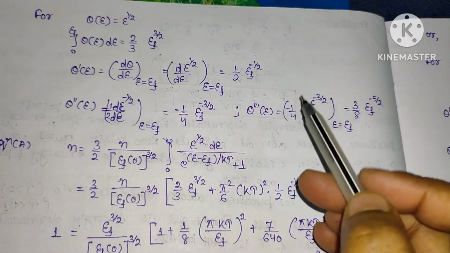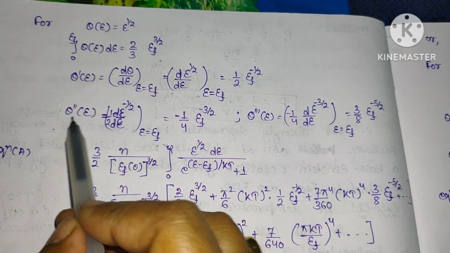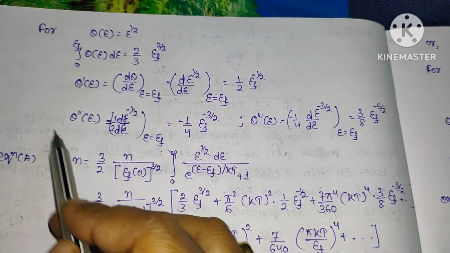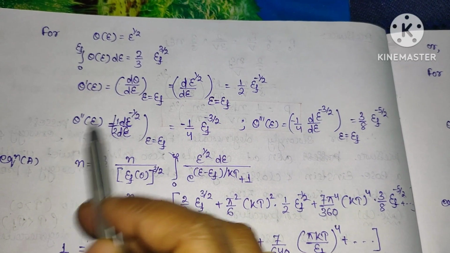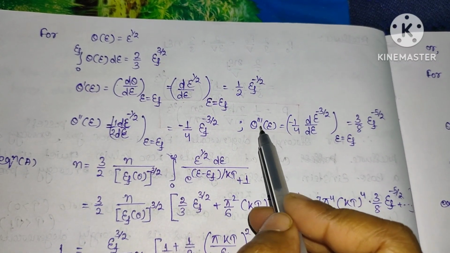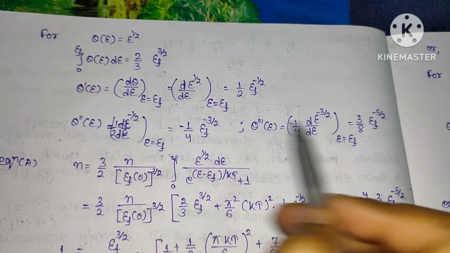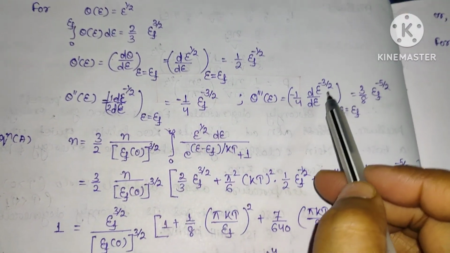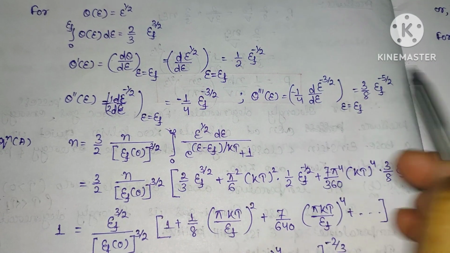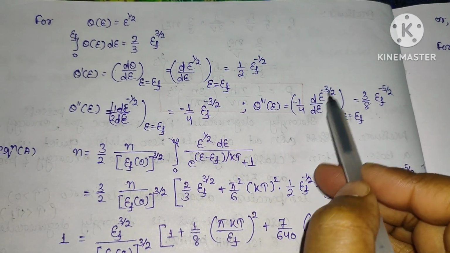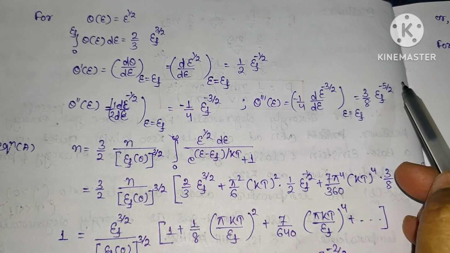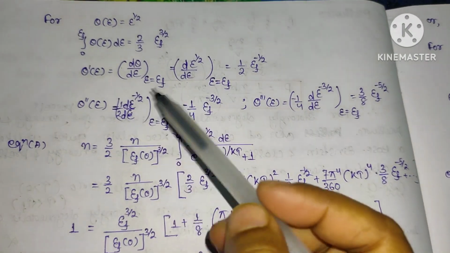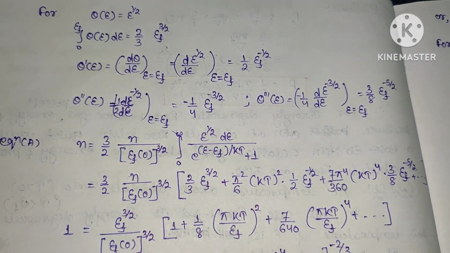Now taking the third derivative, this is the second derivative, that is d square theta by dE square. So now this will be theta triple prime, that will be minus 1 by 4, taking outside d by dE of E power minus 3 by 2. That will become minus 3 by 2 into minus 1 by 4, that will be 3 by 8 into E power minus 3 by 2 minus 1, that is minus 5 by 2. At E equal to EF, that will be EF.